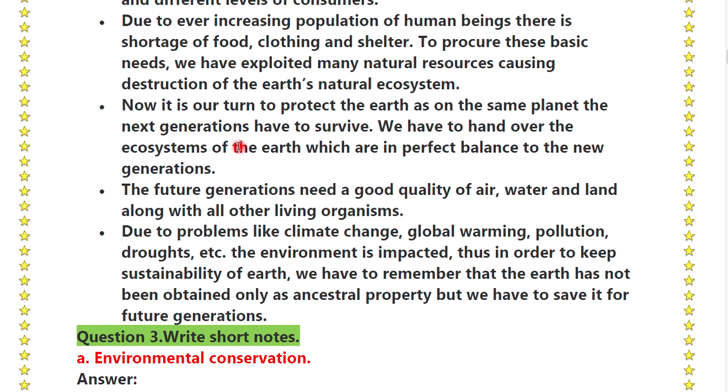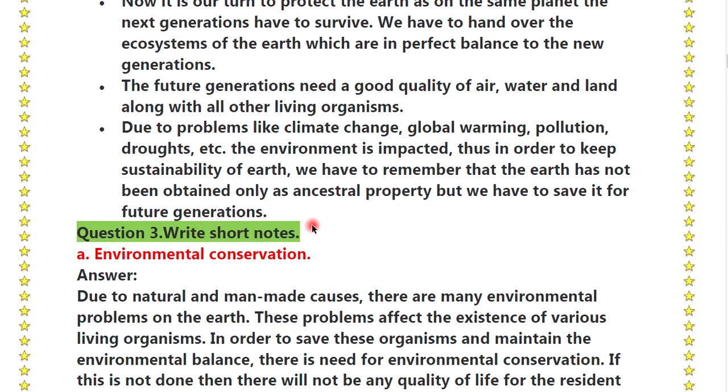We have to hand over the ecosystems of the earth, which are in perfect balance, to the new generation. The future generations need good quality air, water, land along with all other living organisms. Due to problems like climate change, global warming, pollution, droughts, etc., the environment is impacted. Thus, in order to keep the sustainability of the earth, we have to remember that the earth has not been obtained only as an ancestral property, but we have to save it for the future generations.